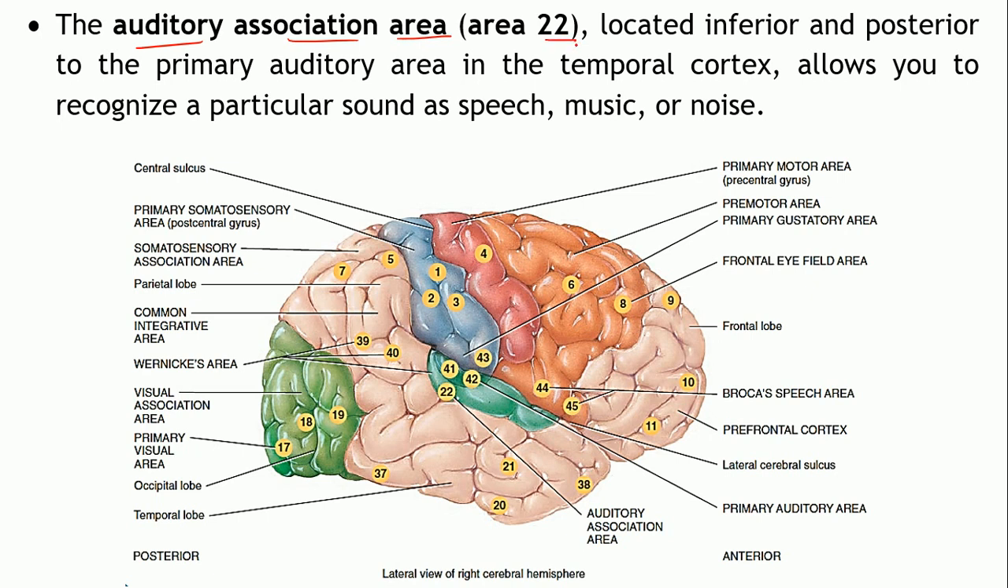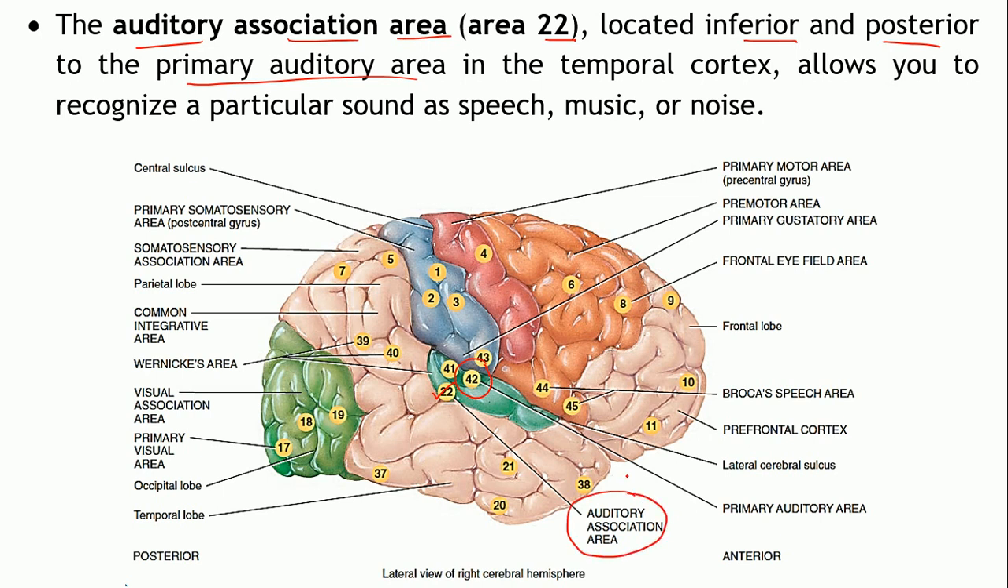That is the area number 22. This particular area is located in the inferior and posterior aspects of the primary auditory area. This one. So just next to it is located the auditory association area.